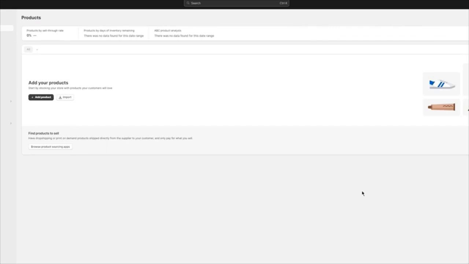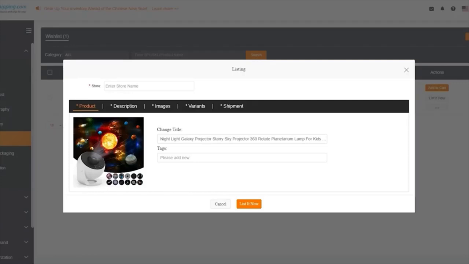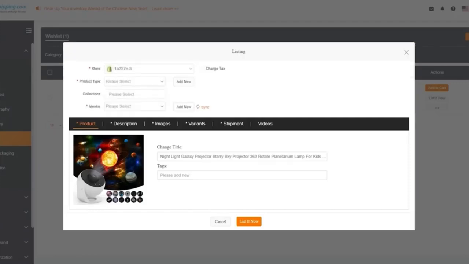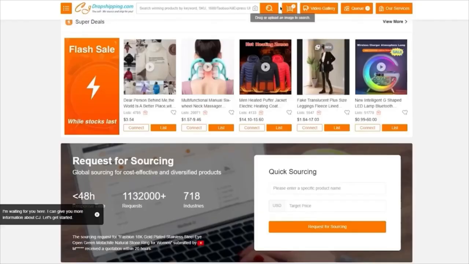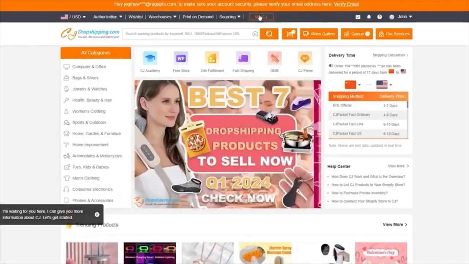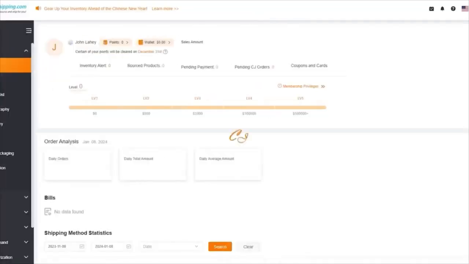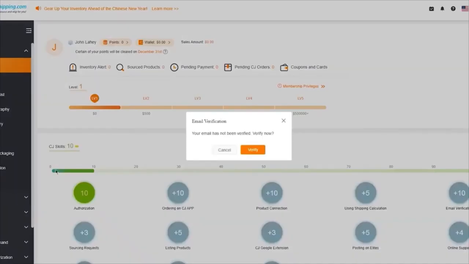So that's pretty much about it. Once that is done, you simply go ahead and use your products, add them to your stores. And once you add them to your stores, you're going to start getting your orders from different places. Once you get your orders, you're going to simply start drop shipping. The orders that you get are going to be seen over here in orders. You can fulfill your orders, add in different inventories, you're pretty much good to go.